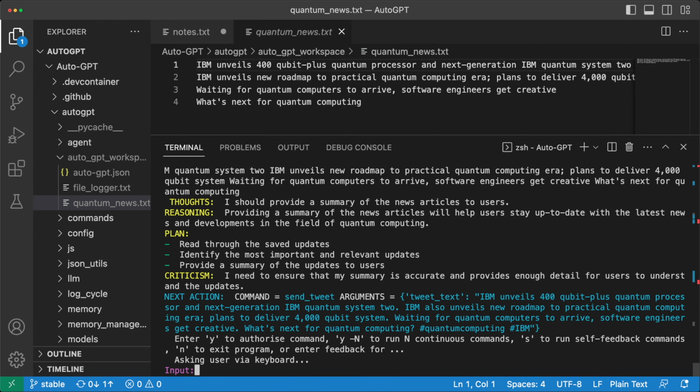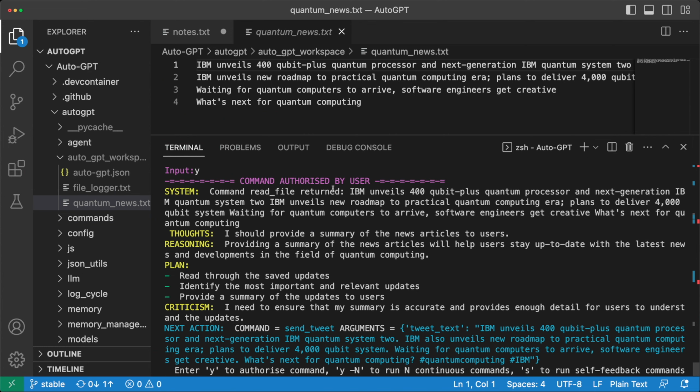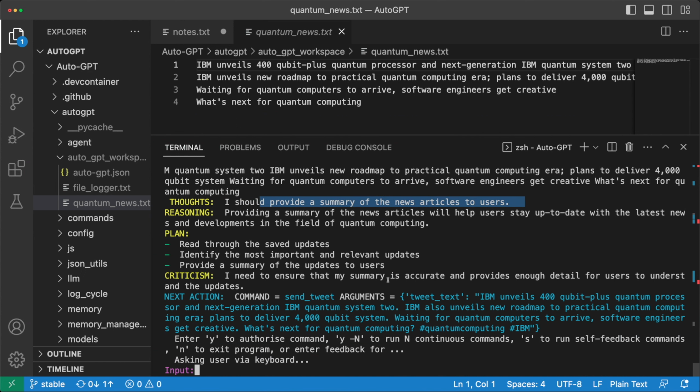Okay, so here we can see when we authorize the previous command, the read file command returned whatever was in the file, and the next thought is to provide a summary of the news article to the users. And the next command, interestingly, is send tweet, and it has composed a tweet for us that we can put out. Ideally, I wouldn't be sending a tweet here, and this is where I'll halt the run and I will restart my execution with the goal phrased slightly differently, because I'm not interested to send the tweet, but rather I just want a summary of what the latest trends are.